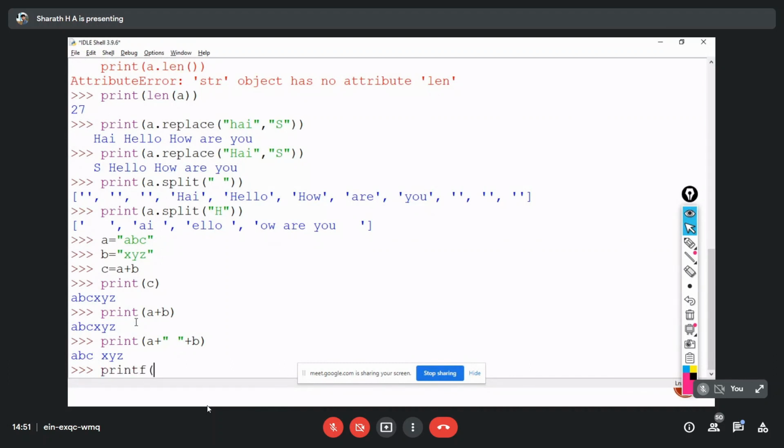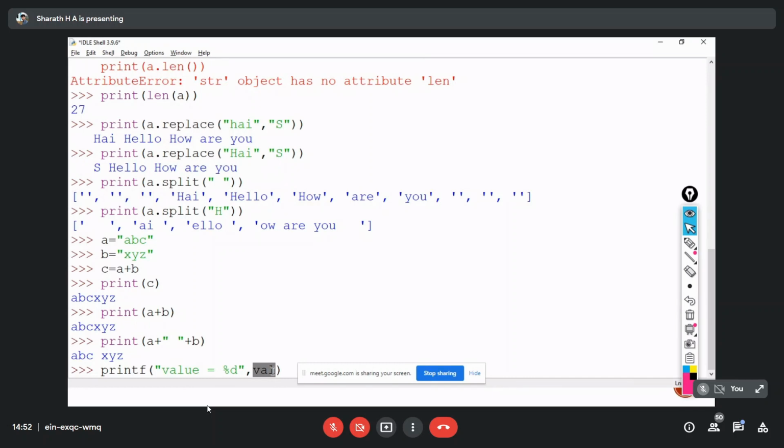printf doesn't work here, but still, in order to explain, I'm typing here: value equals %d and val. Here in place of this %d, it's going to print the actual value which is stored in val.